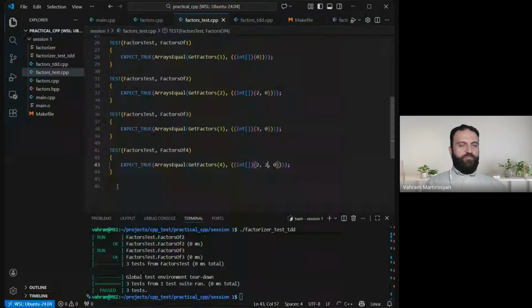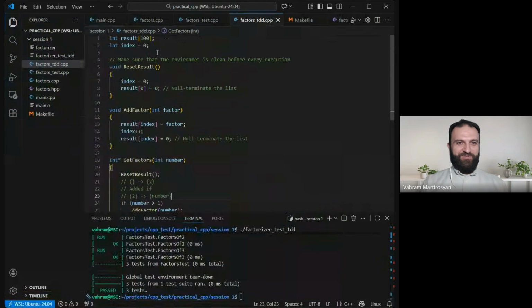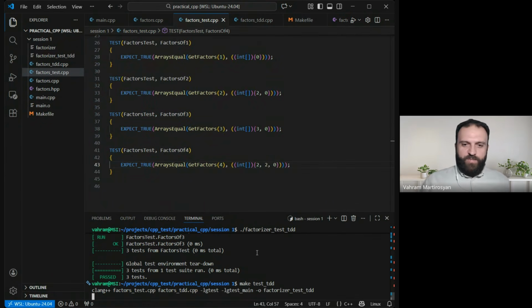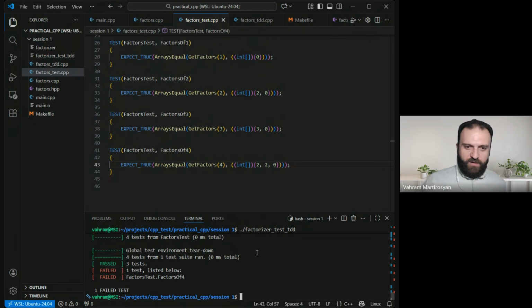Okay, and for 2, 1. Okay, so we have a capacity of 100. So okay, we still can do that. We have 100. That is our limitation. But till that, we are okay. Let's make all good, run, fail. Only this test.